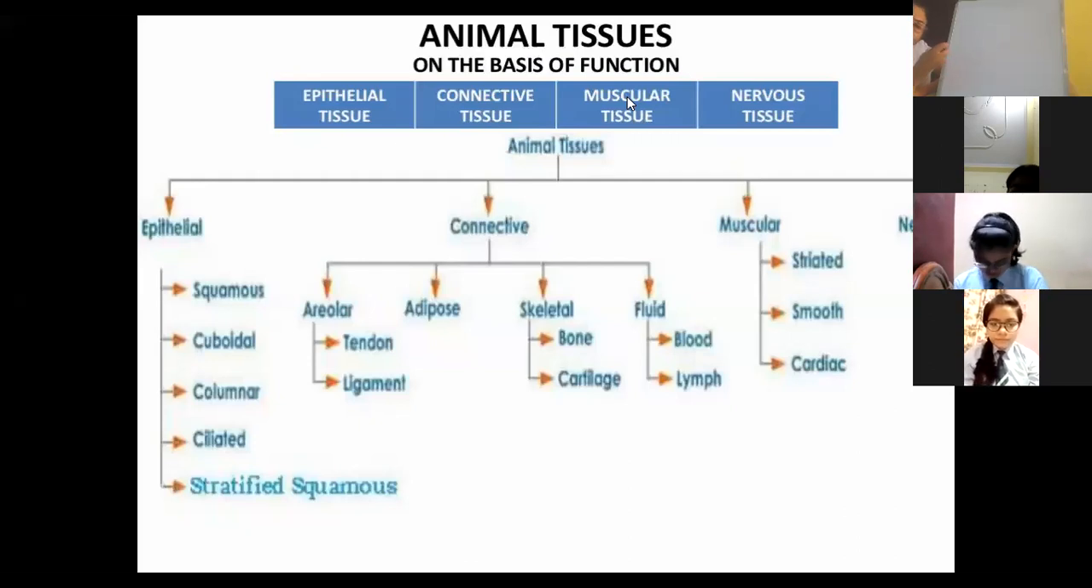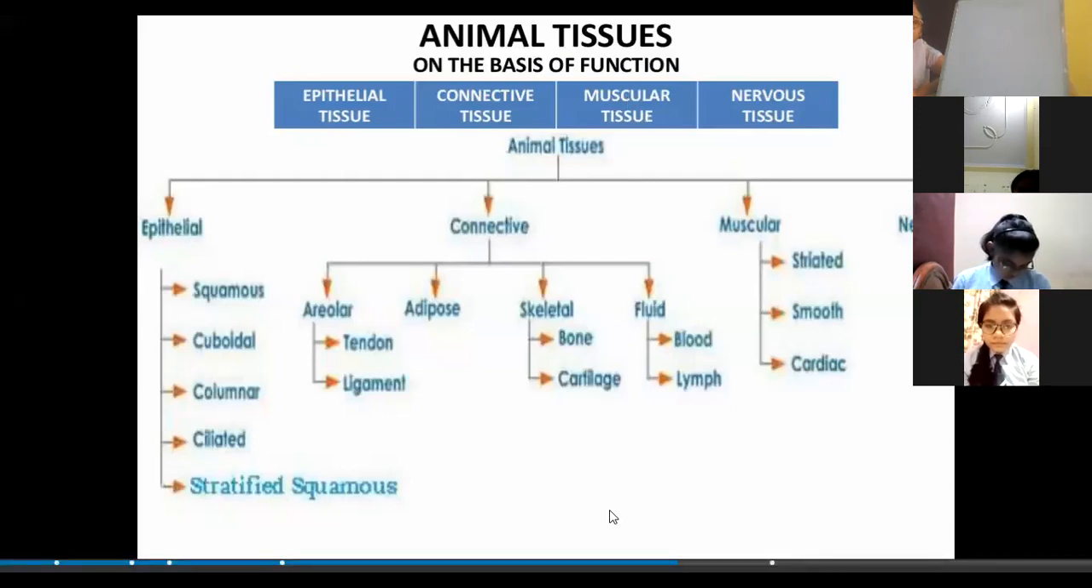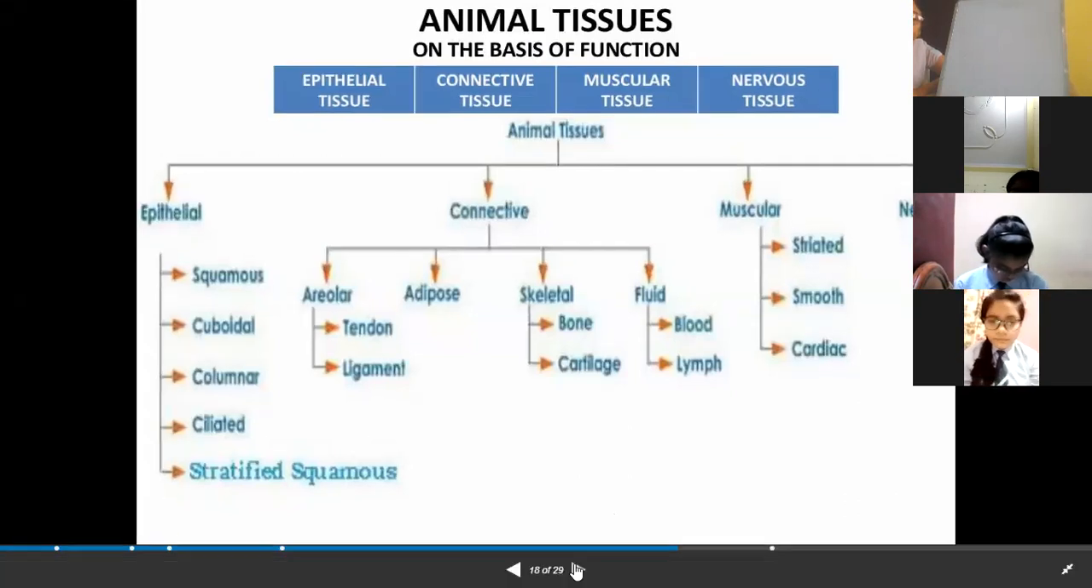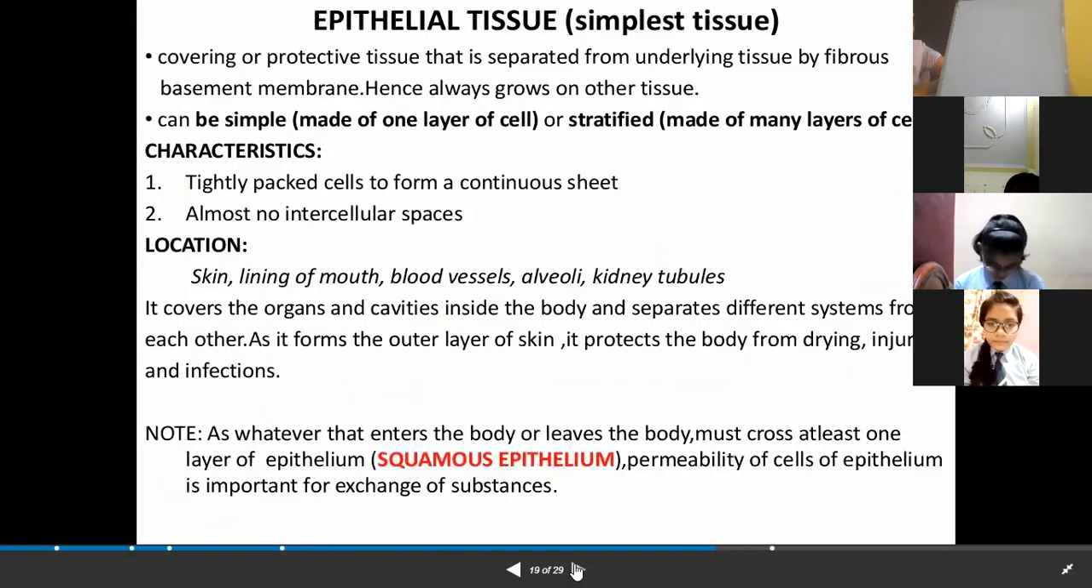Right? Now, why and how we are able to classify them separately, how we are able to differentiate among these epithelial tissues, that I am going to discuss now. But first of all, we have to understand what epithelial tissue is.